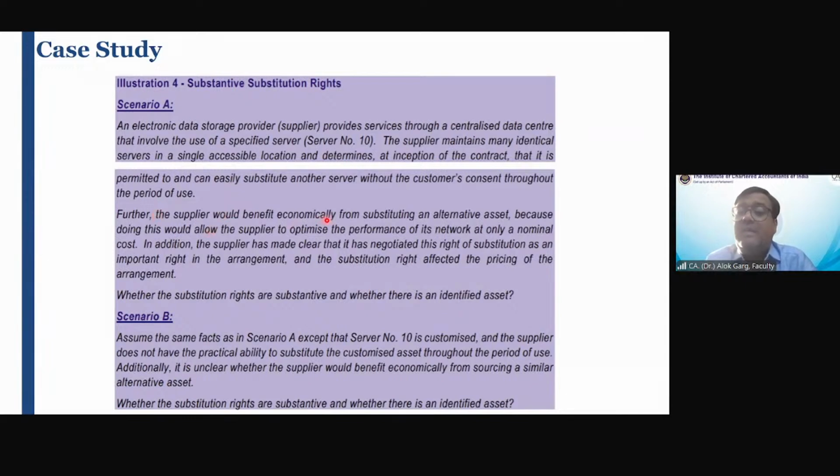Further, the supplier would benefit economically from substituting an alternative asset, because doing this would allow the supplier to optimize the performance of its network at only a nominal cost. And by replacing this asset, the supplier will also benefit. In addition, the supplier has made clear that it has negotiated this right of substitution as an important right in the arrangement, and the substitution right affected the pricing of the arrangement also. Whether the substitution right is substantive and whether there is an identified asset, tell me.